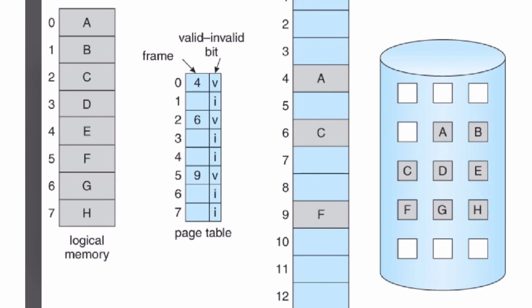That's why I have written invalid. If the pages are loaded from the logical memory to the page table, then I can call those pages valid pages. Initially, only 3 pages are loaded in memory: A, C, and F.